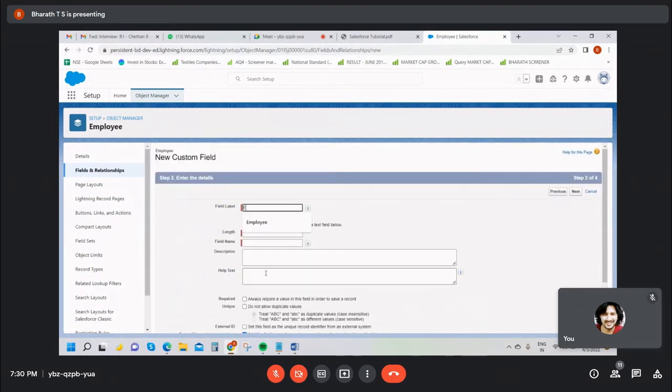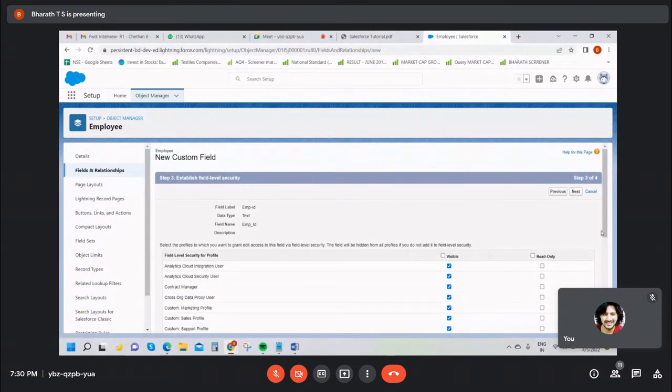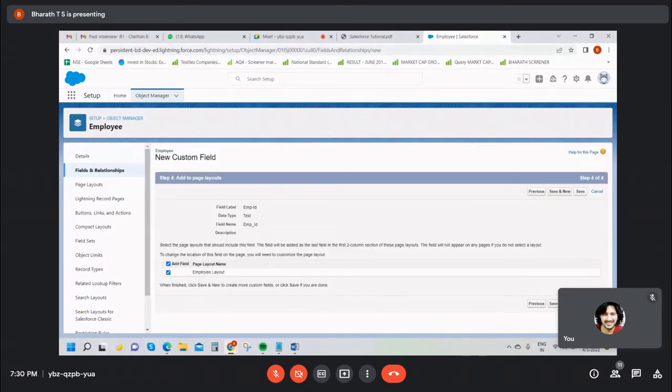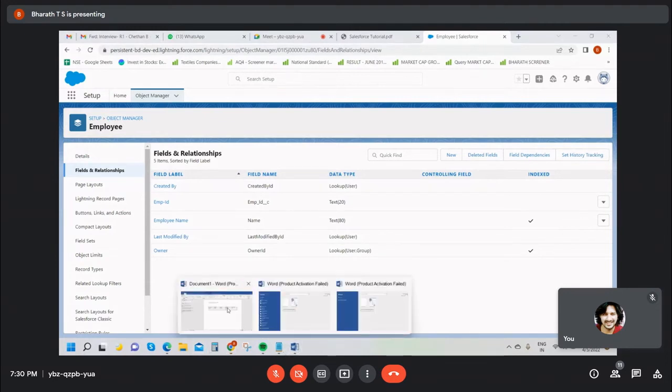Enter the field label, and the length is maximum 20. Just enter a label name, guys. Now use the label name and select the data. Okay, fine. Name is created, ID is created. What next? What is the next field?